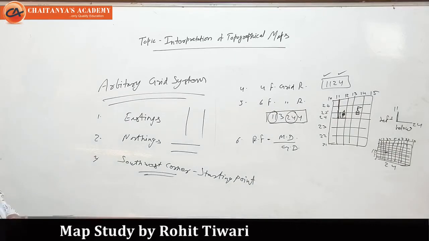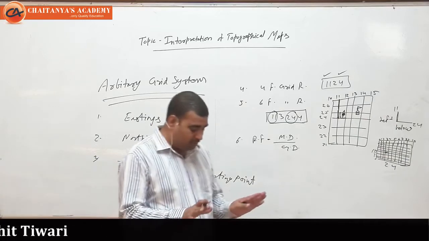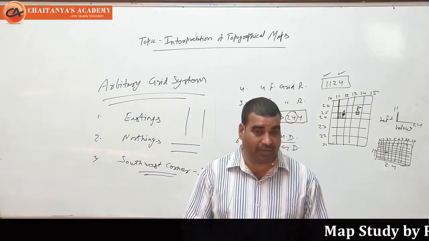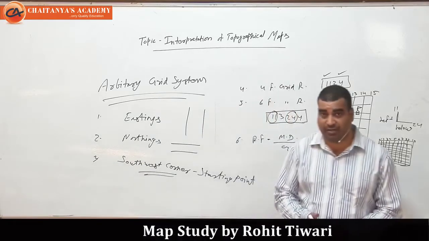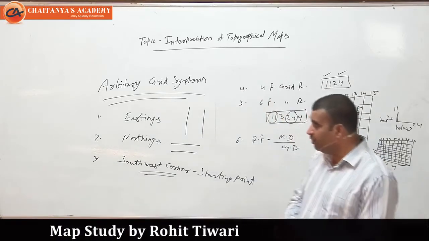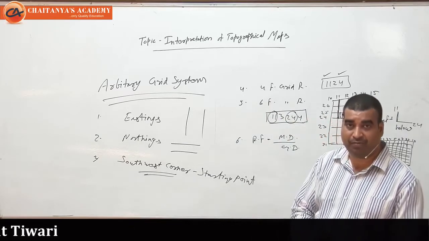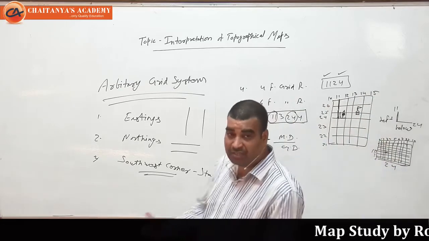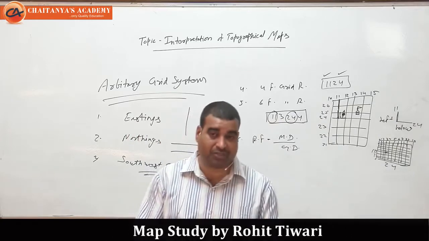But before this, let me recall what I have covered till now. We have understood Survey of India made these topographical maps for India and adjoining countries. There are many topo sheets. And then we understood the broad definition of topography. Topography means physical elements along with cultural elements. Physical elements we have relief, drainage and vegetation.